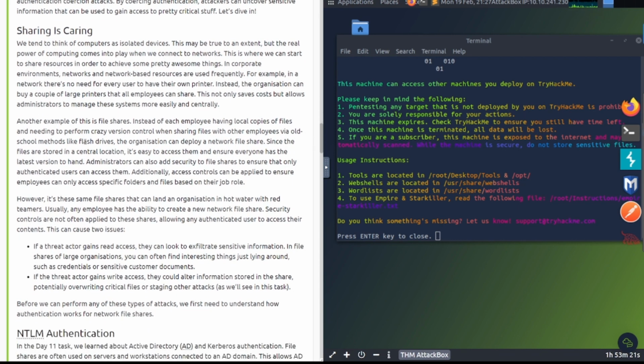We tend to think of computers as isolated devices. This may be true to an extent, but the real power of computing comes into play when we connect to networks. This is where we can start to share resources in order to achieve some pretty awesome things.